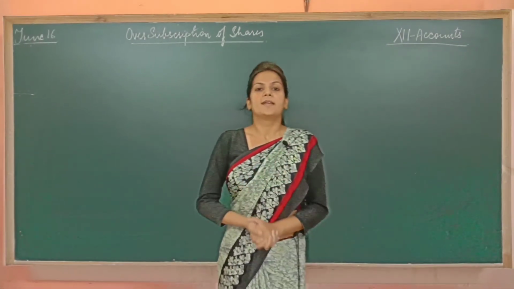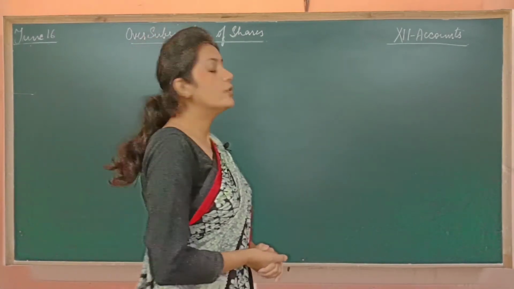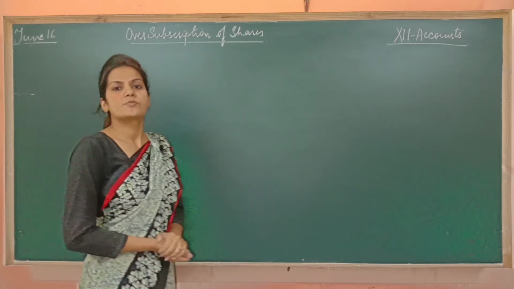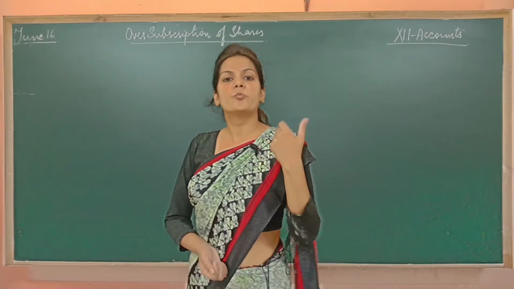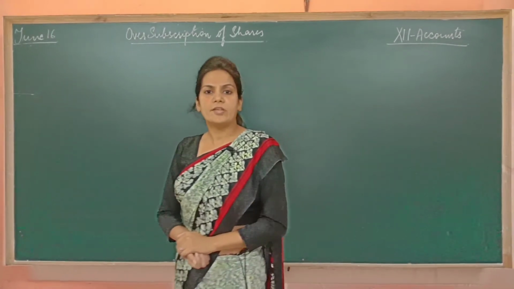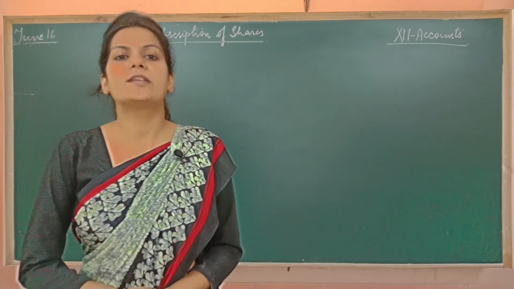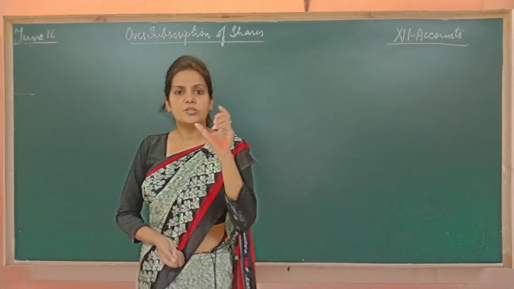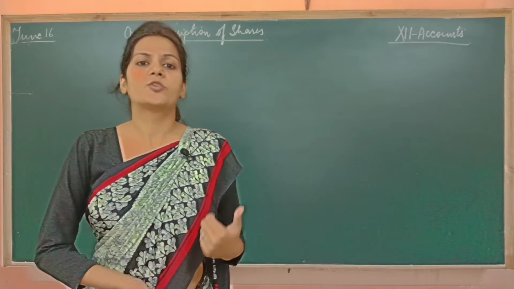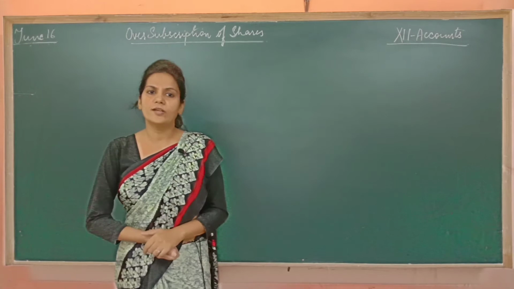Namaste students. Now let us start with the next topic from the chapter Issue of Shares, that is oversubscription of shares. Oversubscription means when the public demands more shares than what you have issued. If you have issued, let's say, 10,000 shares in the market, and the public is asking for 15,000 shares, it means your issue is oversubscribed. The general public is asking for more shares of your company and you have issued fewer. This is known as oversubscription.